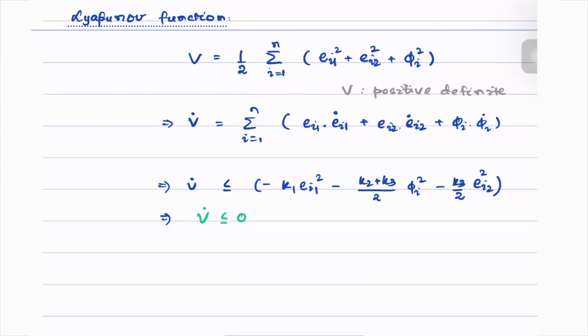Not only that, we can say a few more things. We can see that V dot is in fact negative definite. It is only equal to 0 when all of the errors are equal to 0. Hence, we say that V dot is negative definite.